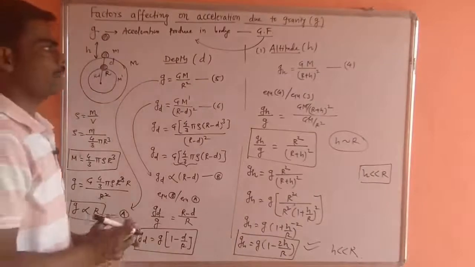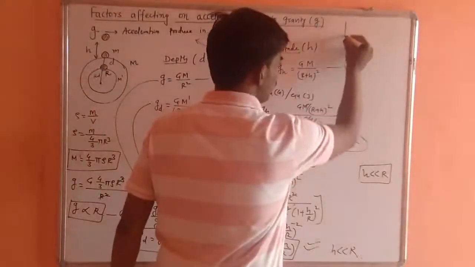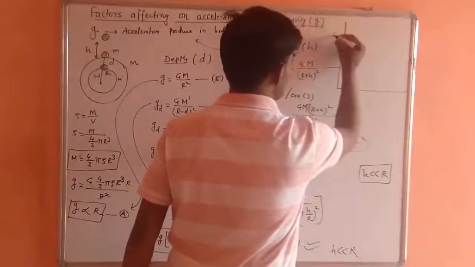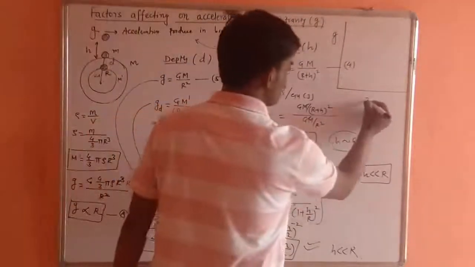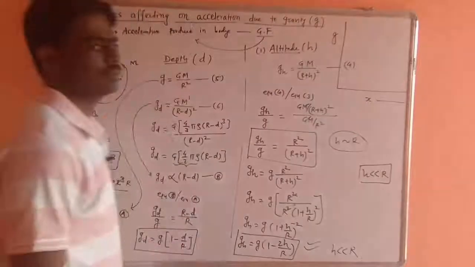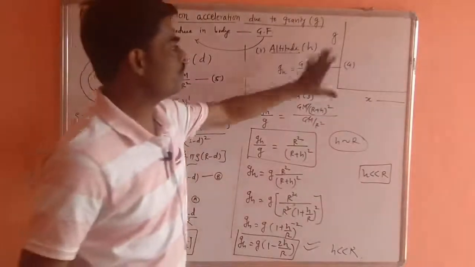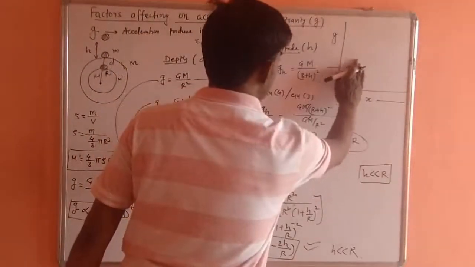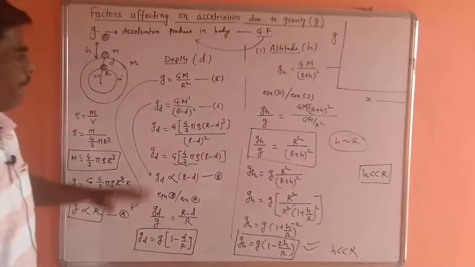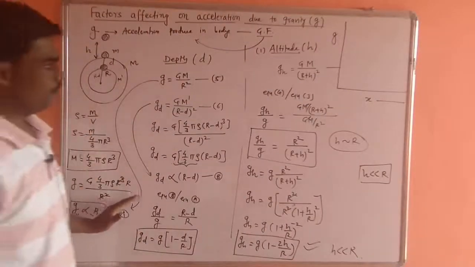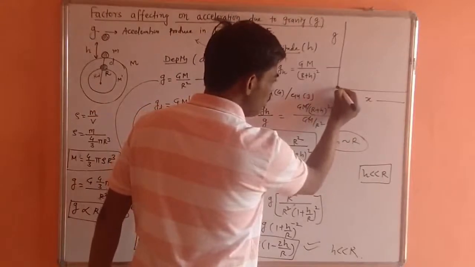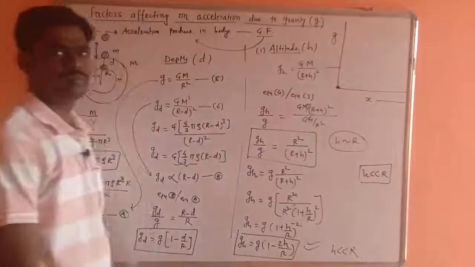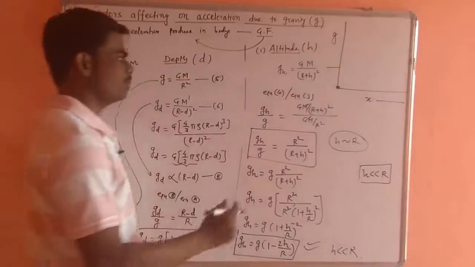It shows that this gravity linearly decreases. If we plot a graph, the nature of the graph will be like this: the value of acceleration due to gravity g against distance from the center of Earth. If we consider gravity at the center of Earth, the value of gravity is 0.